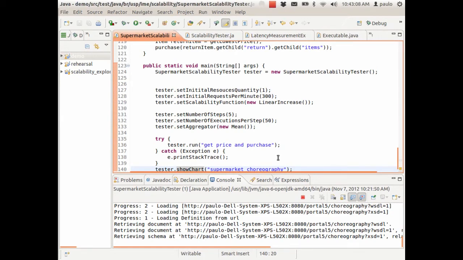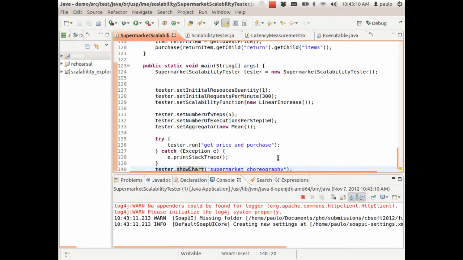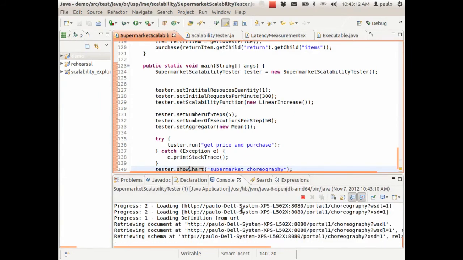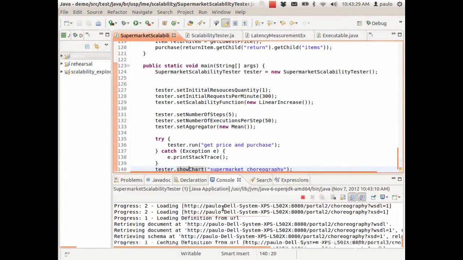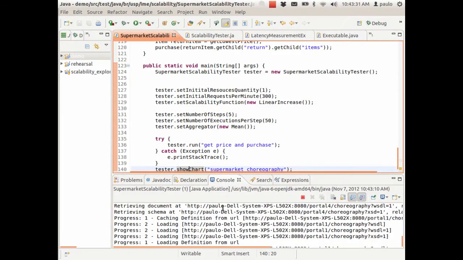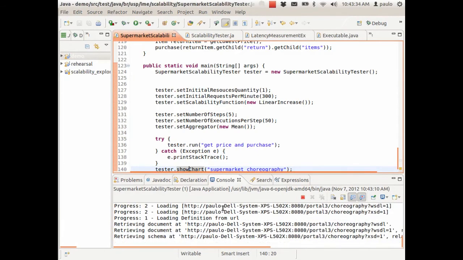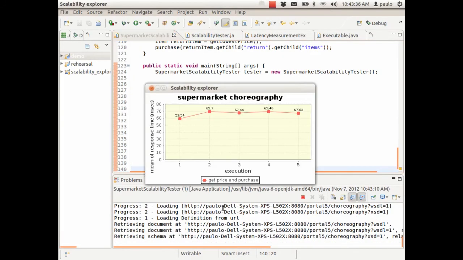And what we see here is that in this case, we are running inside Eclipse. So the test is executing hundreds, actually thousands of repetitions of this use case that I described. And it's computing the latency, the time that it takes to execute each of the use cases and aggregating the values. And now, it finished executing the 5 steps.